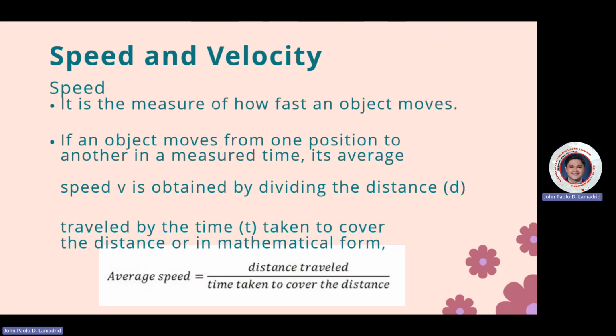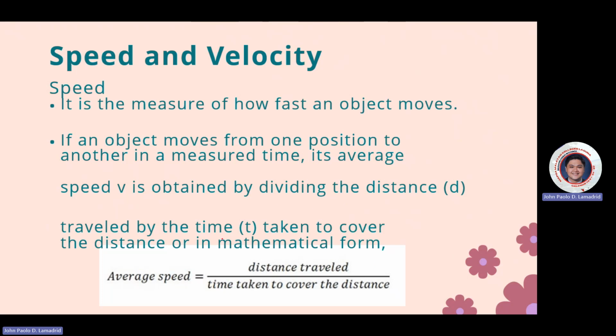Now, in speed and velocity, speed is the measure of how fast an object moves. If an object moves from one position to another in a measured time, its average speed, considered as v, is obtained by dividing the distance traveled, d, by the time t taken to cover the distance. In mathematical form, average speed is equal to distance traveled over time taken to cover the distance.